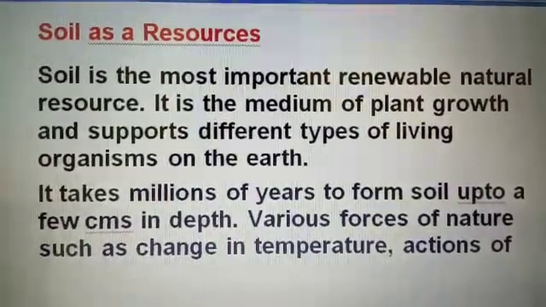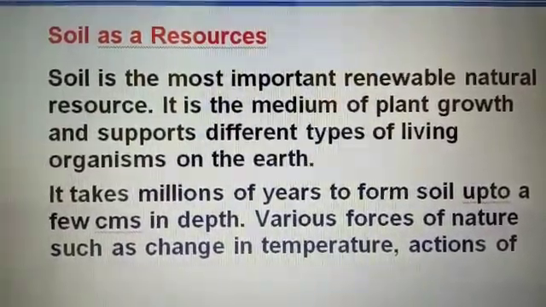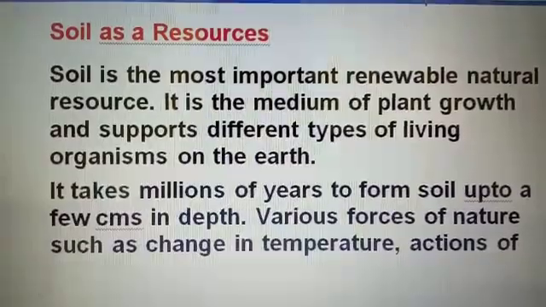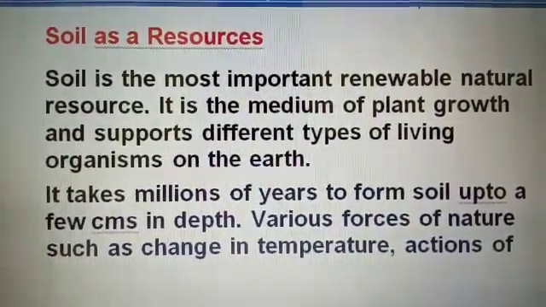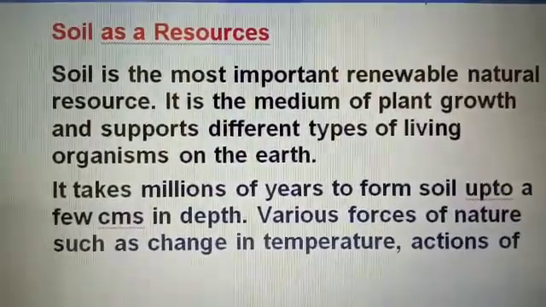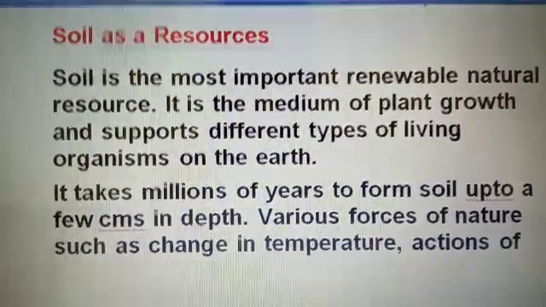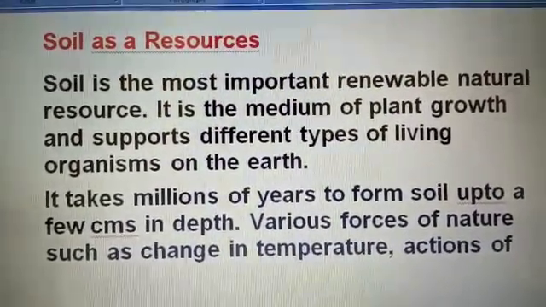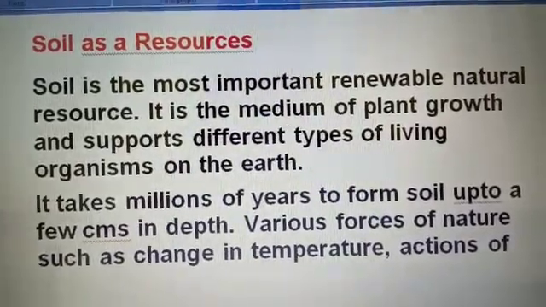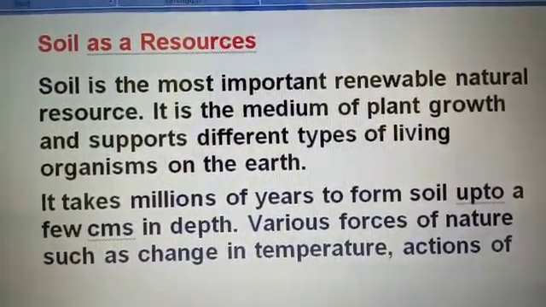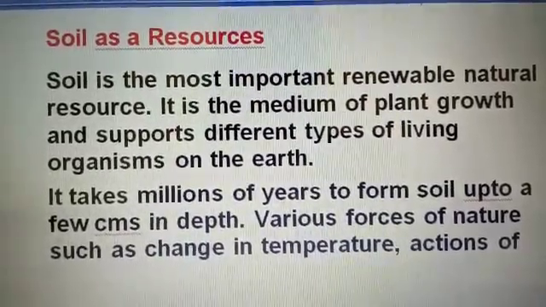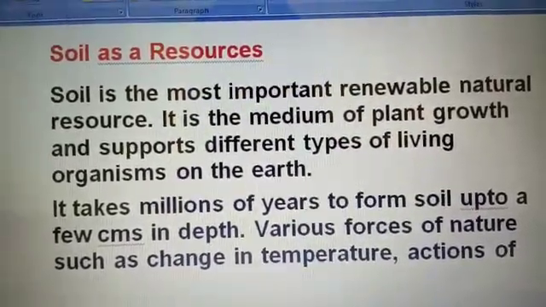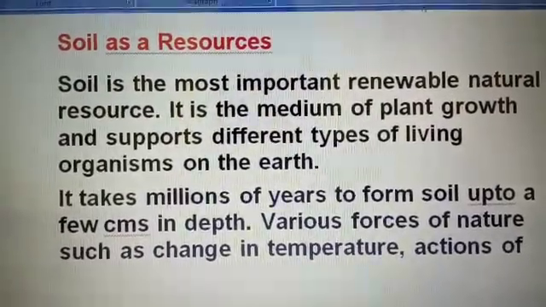Now we are continuing our next topic. This is soil as a resource. Okay, children, we know very well soil is the most important renewable natural resource. It is the medium of plant growth and supports different types of living organisms on the earth. We know very well, right? So the soil is a living system.